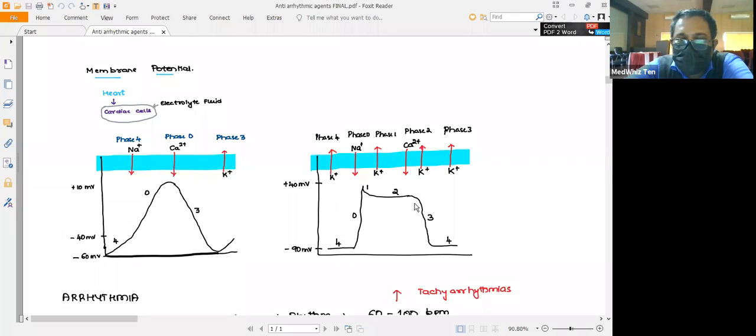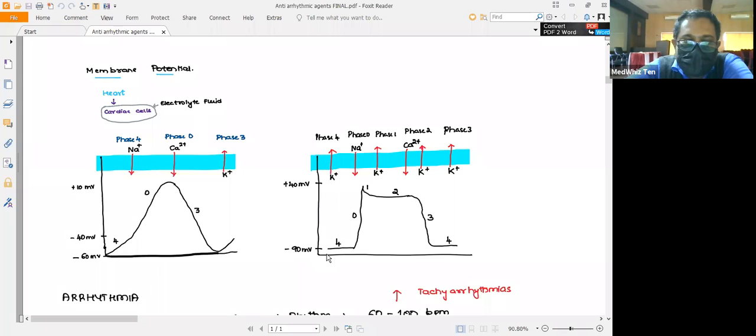Whereas in the myocardial cells, or the contractile cells, you will be able to recognize all 5 phases, that is phase 4, phase 0, phase 1, phase 2 and phase 3. All these phases can be well recognized in the contractile cells.